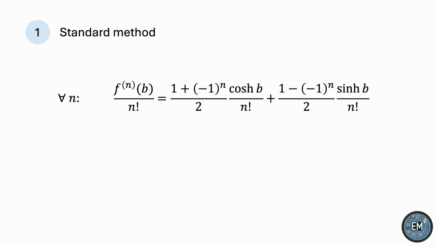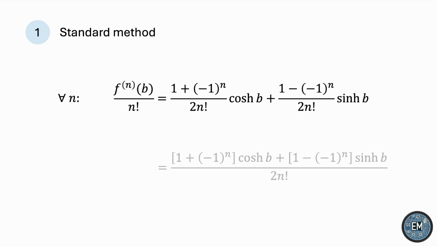Let's simplify it a little bit by bringing the n factorial to the front, and then we can add the fractions since they have the same denominator.